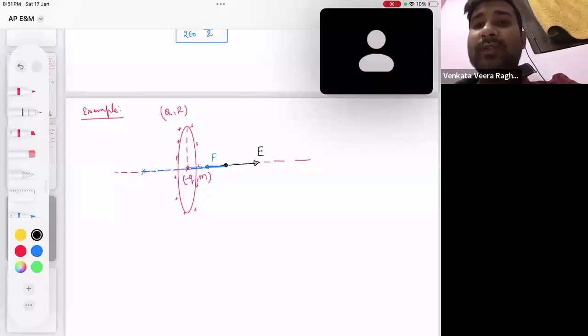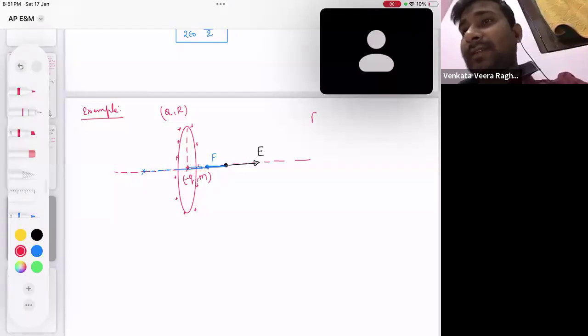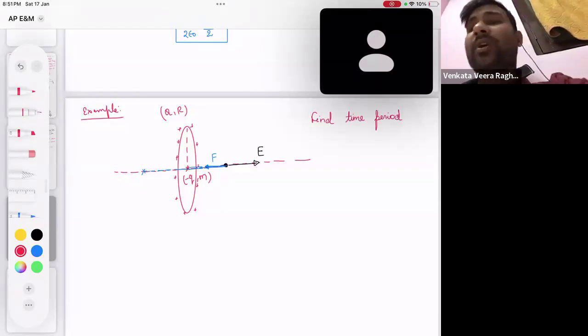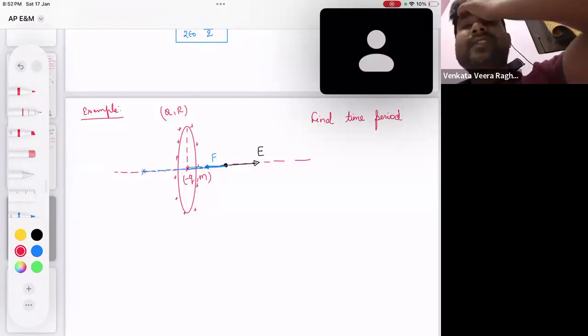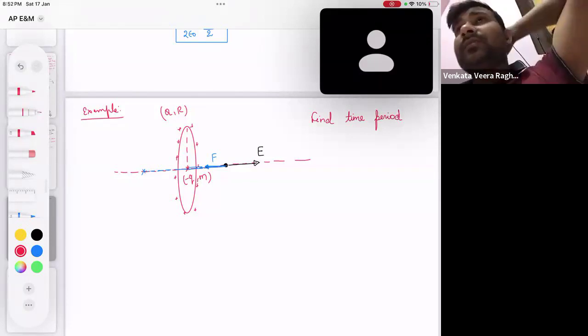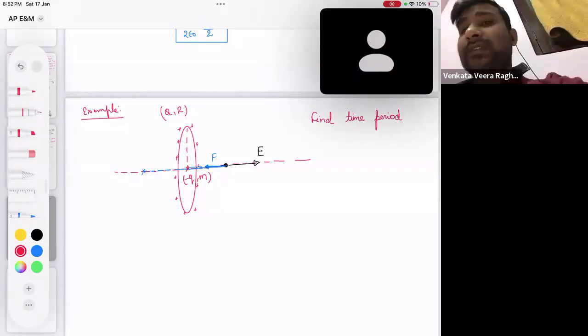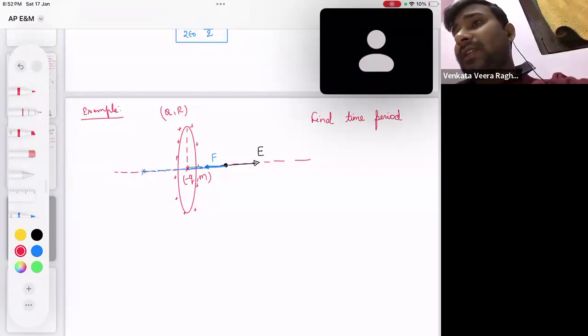So what we have to do in this question is find the time period of what? These questions are slightly mixed with different topics. That's why in the first place we did not discuss them, but later when we go to these chapters, we will discuss these questions. Okay, so find the time period of simple harmonic motion of the particle. Understood?